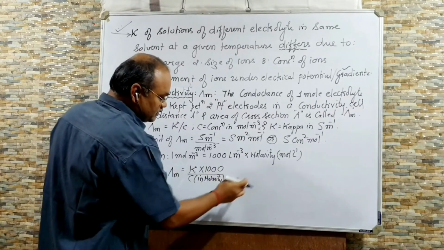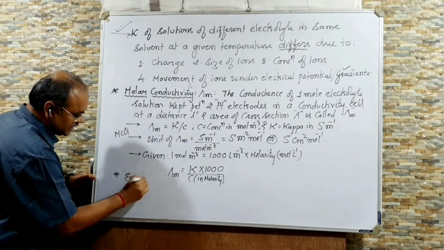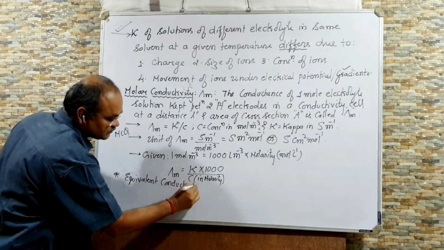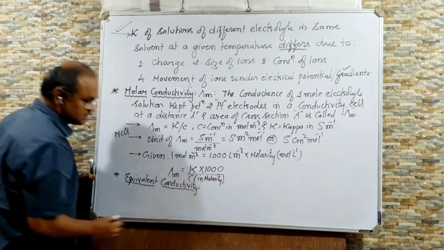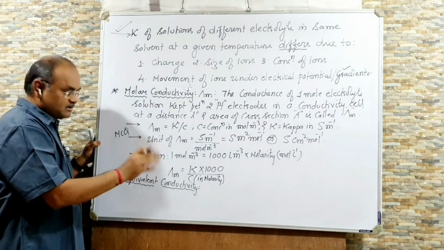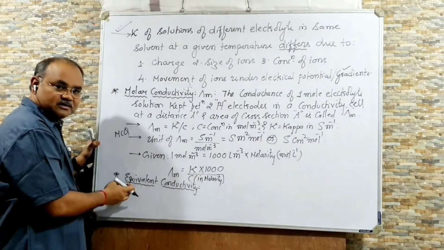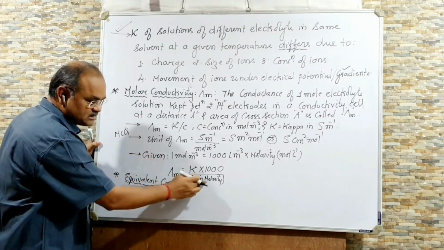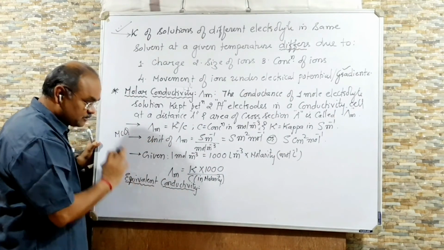Right? Now another is also there. It is not given in our textbook, but I am writing here, because they are asking in the exam, equivalent conductivity. Now nothing is different. Here you can see molar conductivity, concentration in molarity. Here it is equivalent. You have studied in 11th standard in the first chapter, equivalent weight comes for normality. So when the concentration is in molarity, it is called molar conductivity. When concentration comes in terms of normality, it becomes equivalent conductivity.